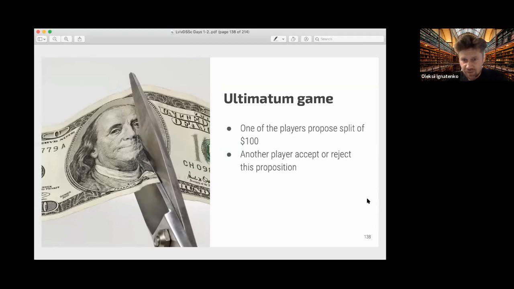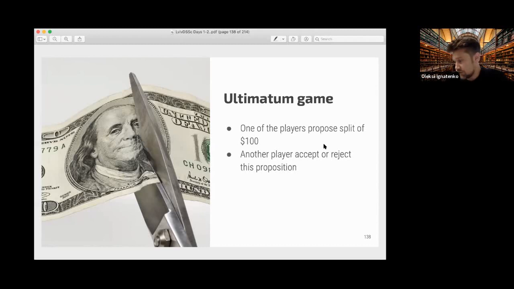We have two players, and one player can propose a split of 100, usually $100. For example, he can propose a 50-50 split, or he can propose 30-70, and so on.